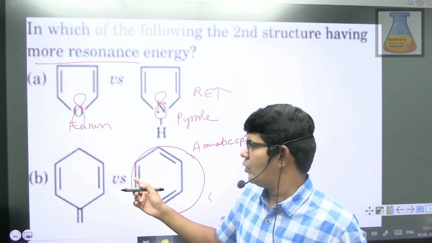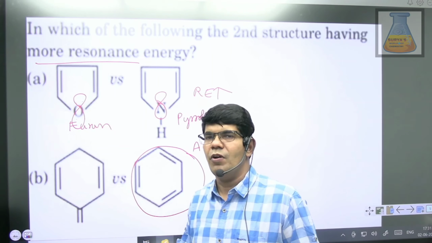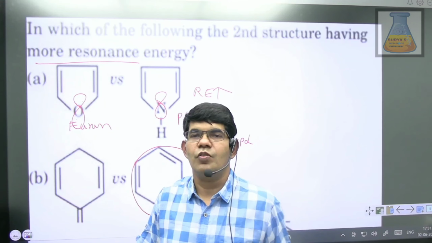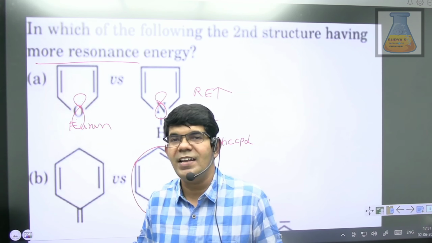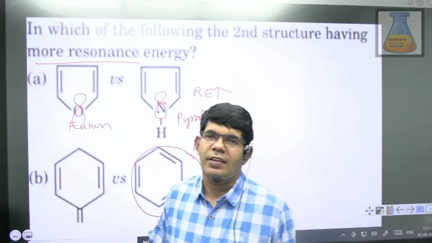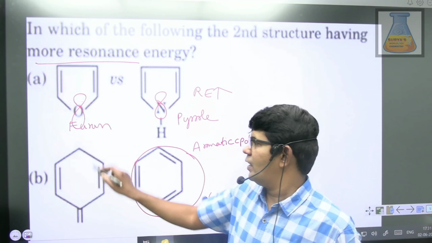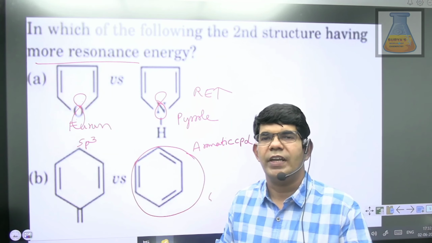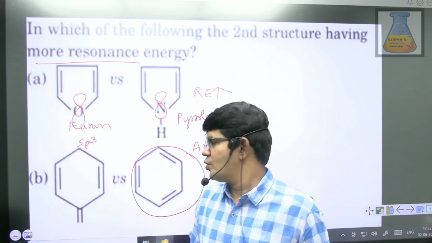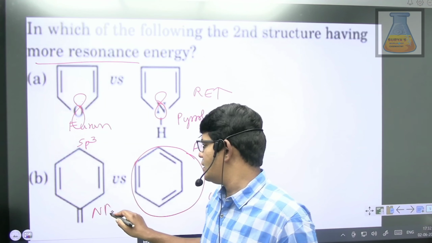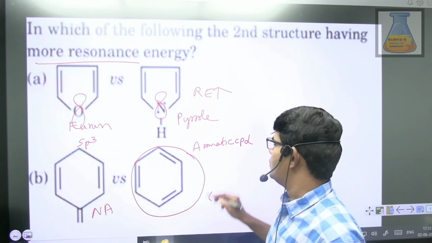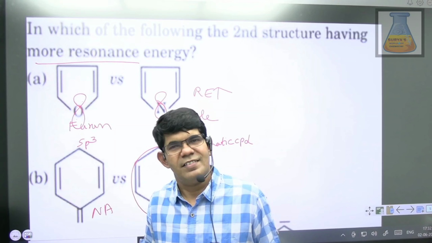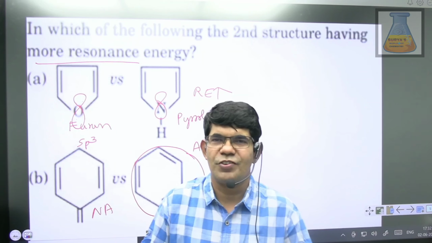So can you expect ring current to be generated here? No. Ring current can be generated only when there is a circular loop. For that, every atom has to be either sp2 or sp hybridized. But here we have an sp3, so it cannot generate ring current. So this is non-aromatic and this is an aromatic compound. Aromatic compounds will definitely have greater resonance energy, right? I hope you have followed this question, guys.